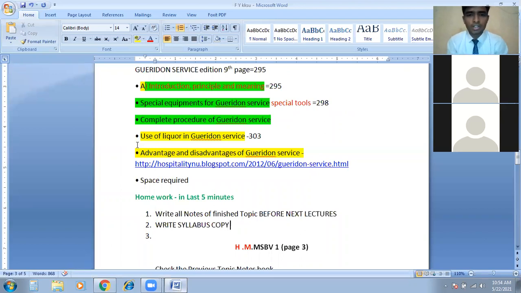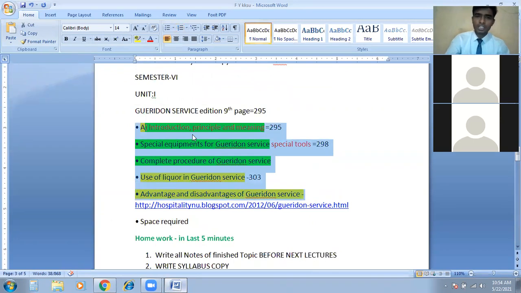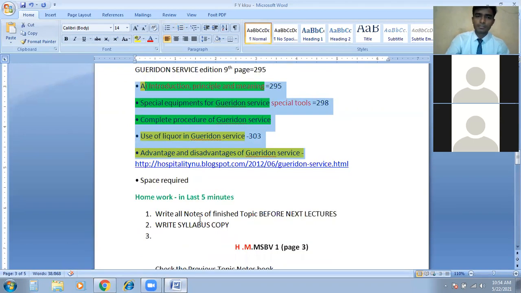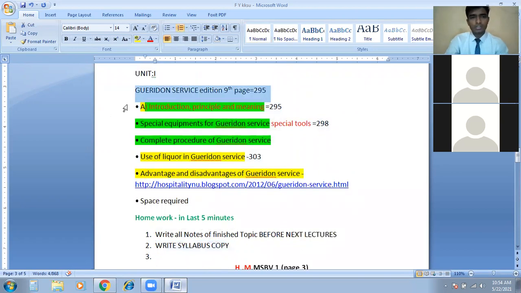Use of liquor in garrison service, and then advantages and disadvantages of garrison service. Understand? So these are the points. Just write all the points down in your notebook. Start with the syllabus copy. Write down all these points, so it will be easy.